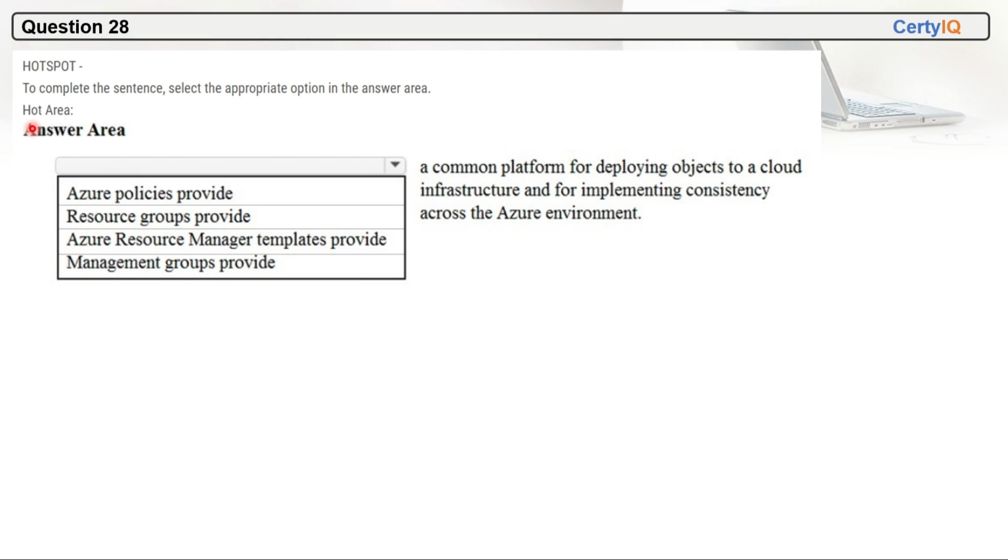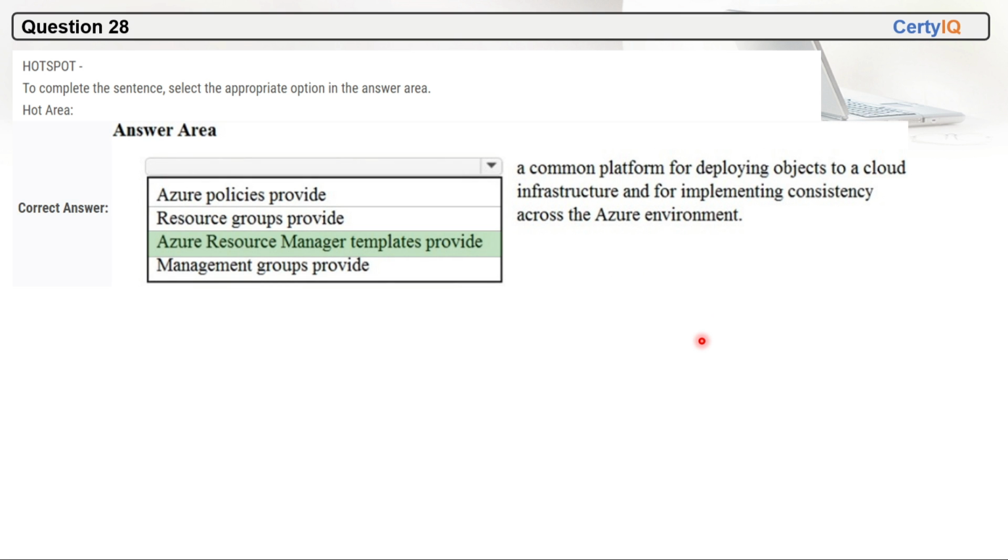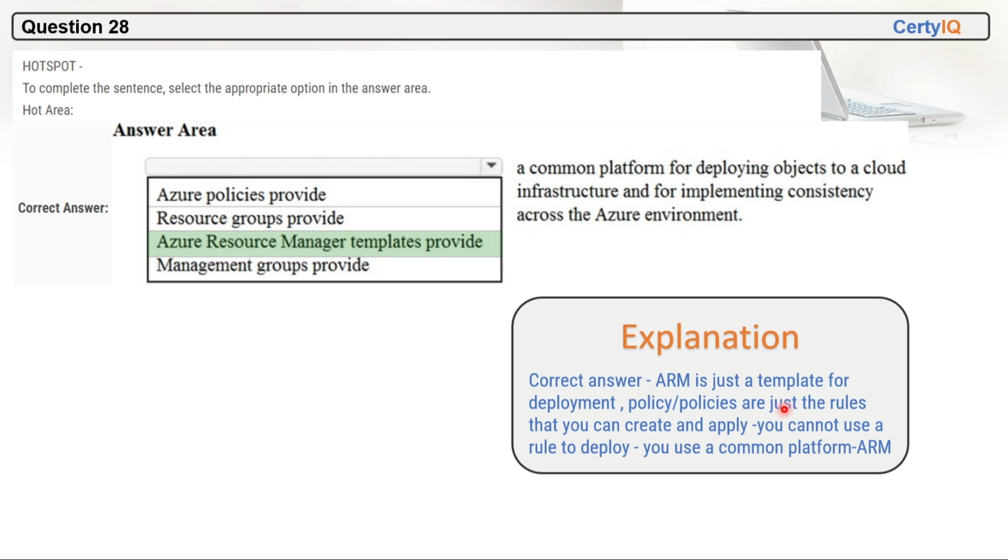Question 28. To complete the sentence, select the appropriate option in the answer area. Which of these is a common platform for deploying objects to a cloud infrastructure and for implementing consistency across the Azure environment? So an Azure Resource Manager template provides a common platform for deploying objects to a cloud infrastructure and for implementing consistency across the Azure environment. So ARM, or Azure Resource Manager template, is the correct option here. The correct answer will be ARM.